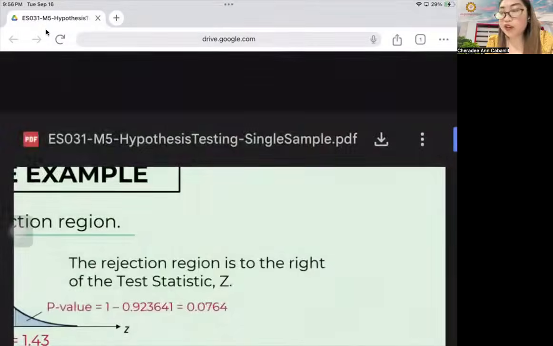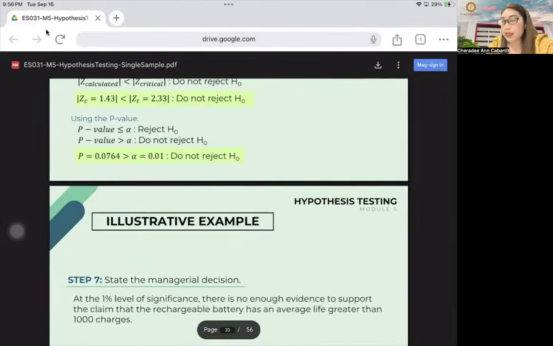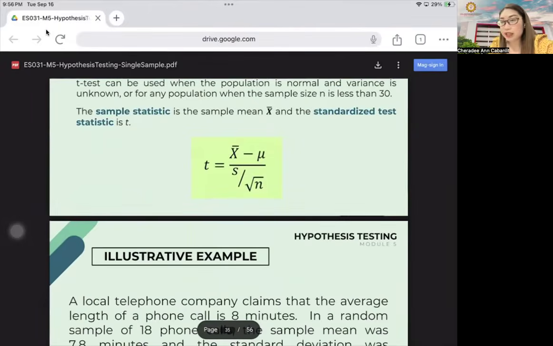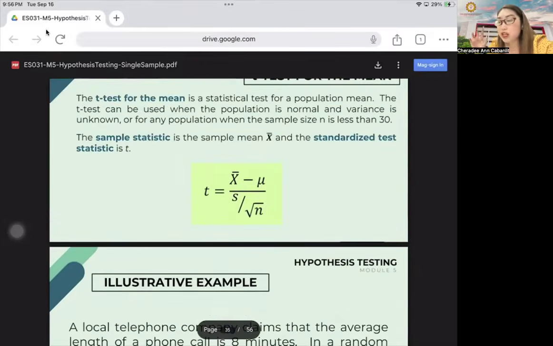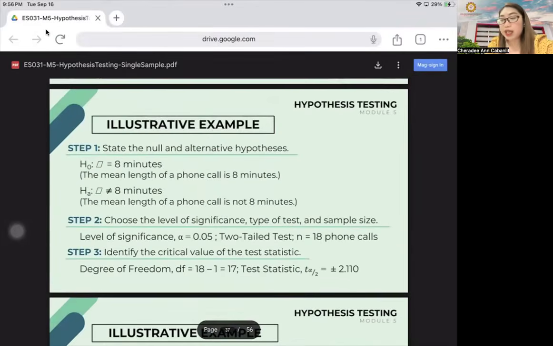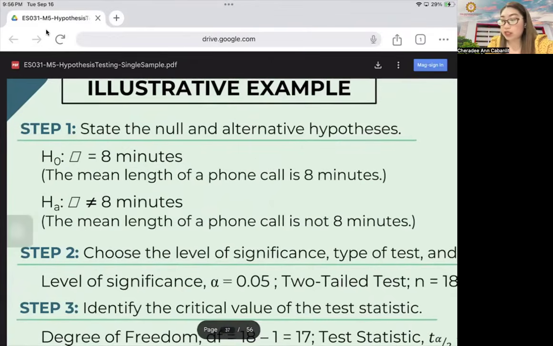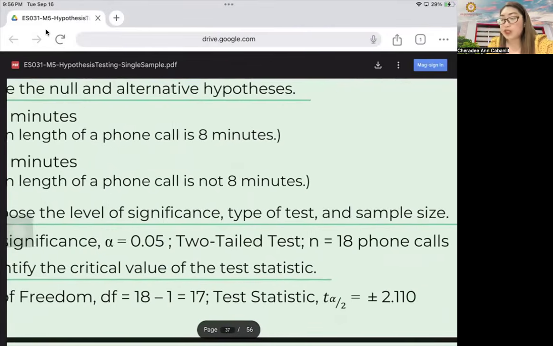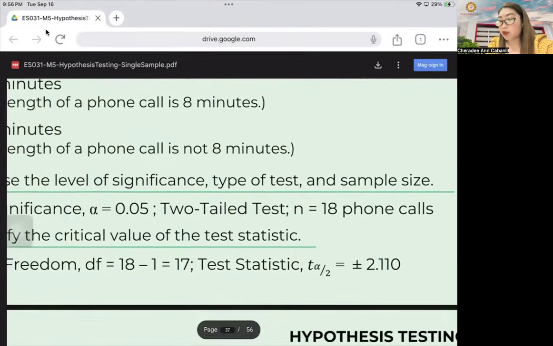Now, let's go over the other parts. Now, let's see the T test this time. So, guys, I'm not going to write everything, but basically, just explain. The difference is, instead of Z, we will use T. Like for example, here, there's a statement, equal, not equal. So, automatically, that's two-tailed. So, in step 2, your level of significance is 0.05, two-tailed test, where N is 18 phone calls.